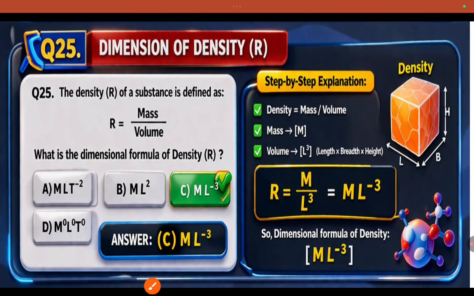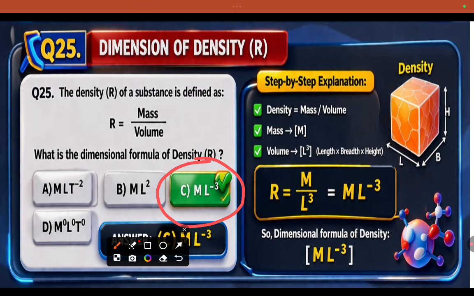Dimension formula of density. Density is nothing but mass by volume. That is M into L to the power of minus 3. This is our dimension formula for the density.